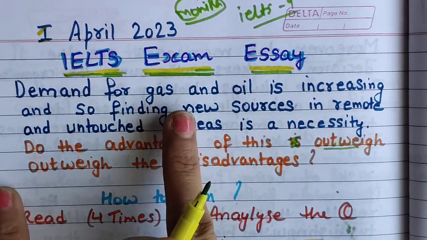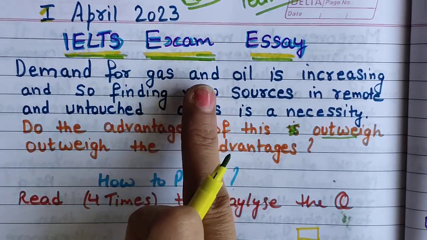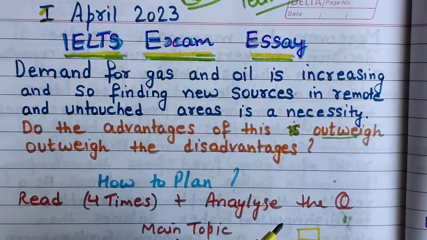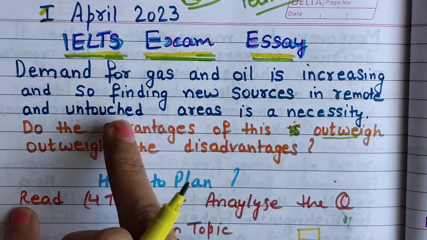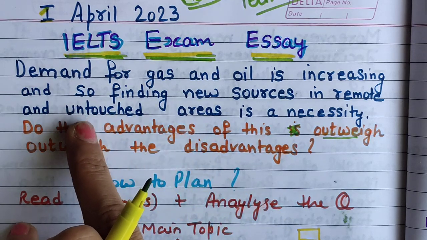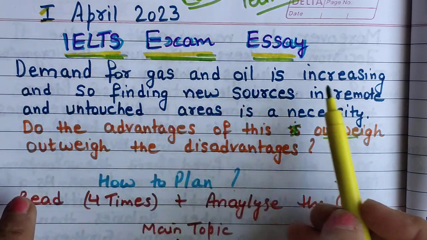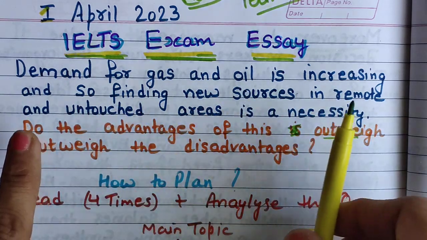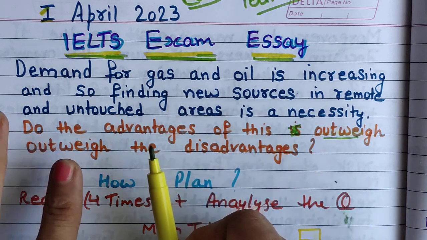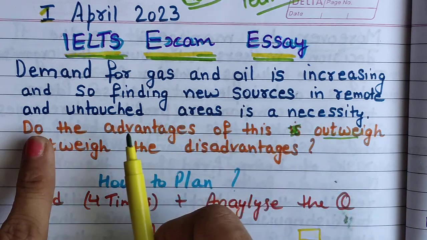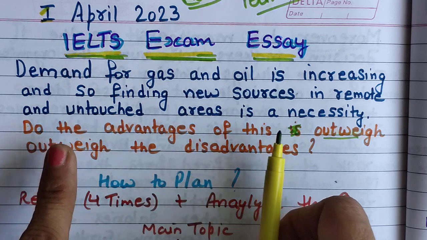Okay, now please pause the screen and read the question statement 3-4 times. Try to find what they want to ask. Okay, so let's read it once again, because we need to understand the meaning of this question statement. Demand for gas and oil is increasing. Demand for petrol and gas is increasing all over the world. So we need to find more sources in remote and untouched areas, is a necessity.